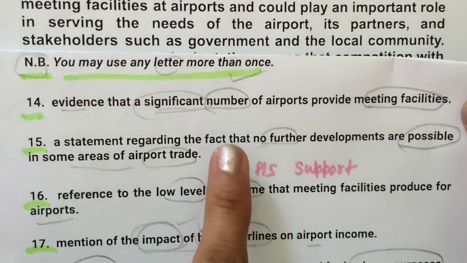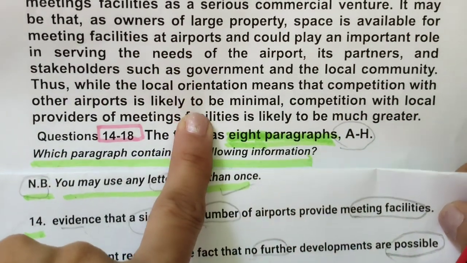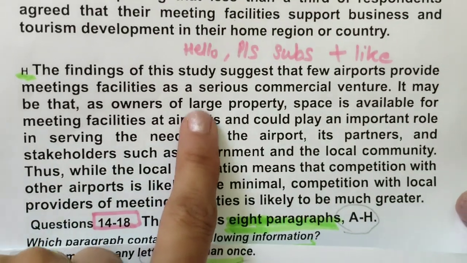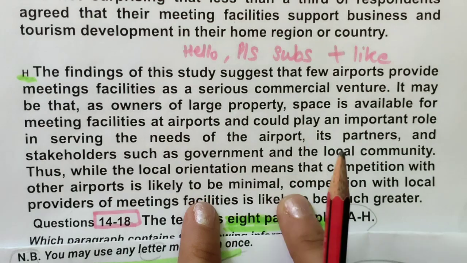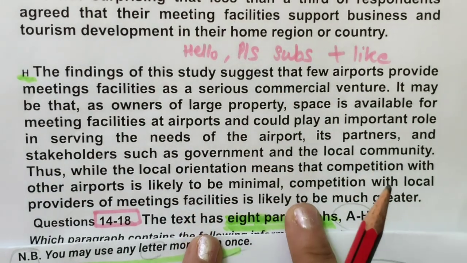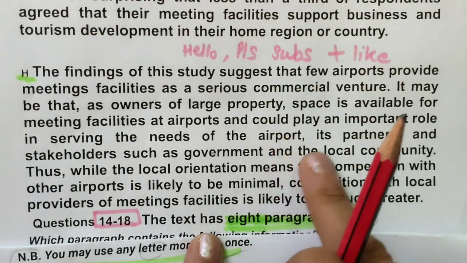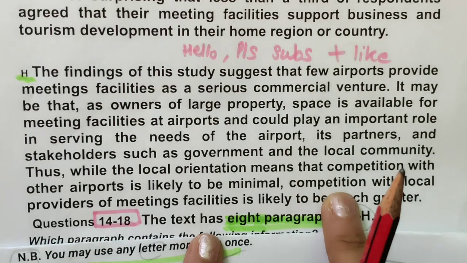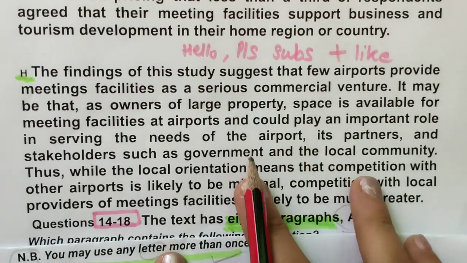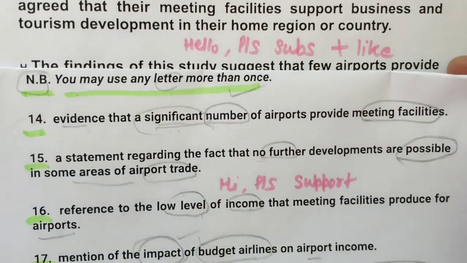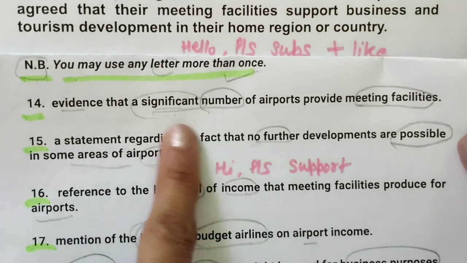We are not looking for the heading of the paragraph. Information can be in the initial sentences, in the middle part of the paragraph, or at the end. So we need to scan the paragraph with the help of these keywords. Okay, so now we have done that.